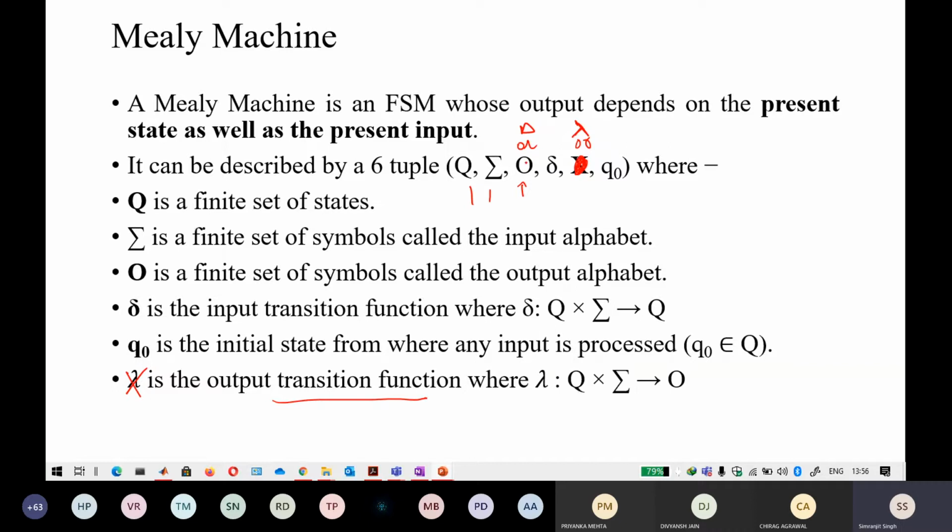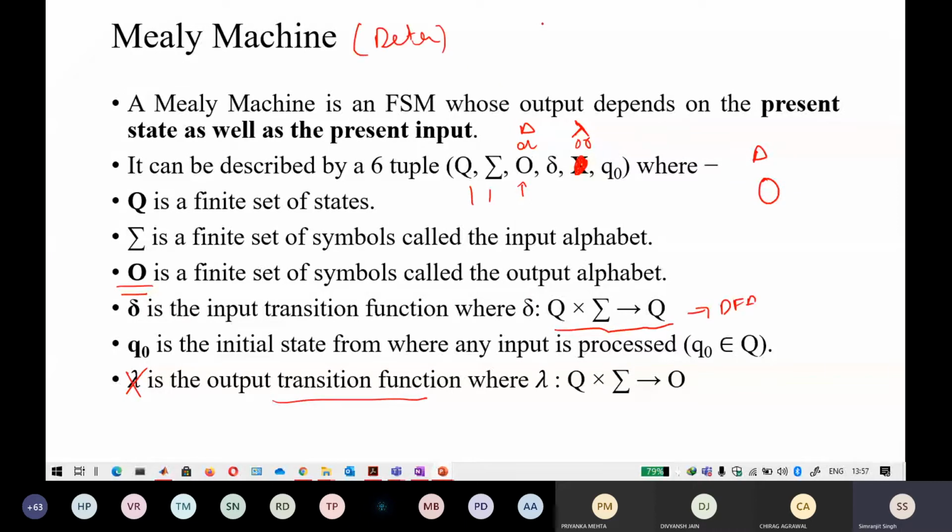Different books follow different notations. Some books are following O, some books are following delta. I am following O here, so I will not follow delta. If I am talking about O, it means output alphabet. Again, if you see, this is also the transition function of a DFA. It means that the Mealy machine is also a deterministic machine.